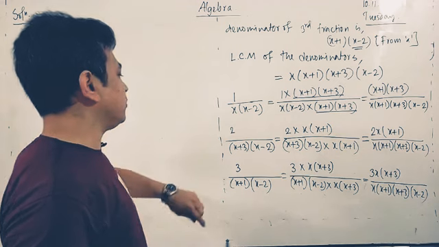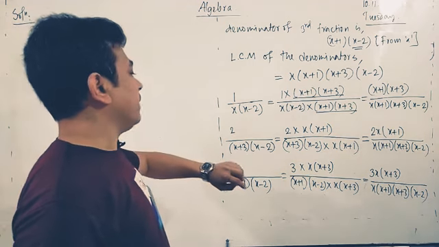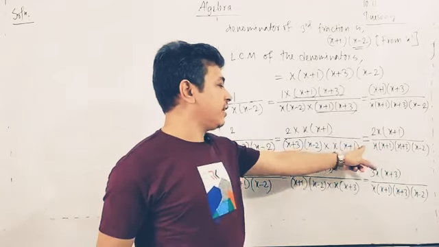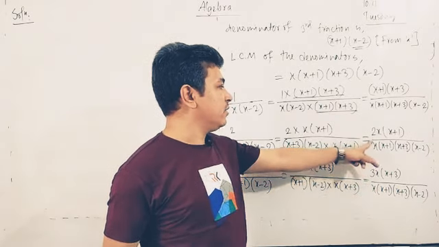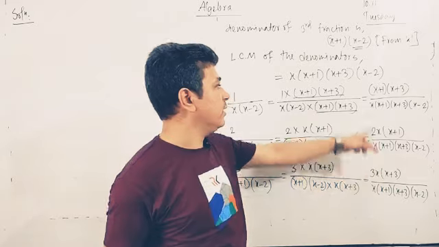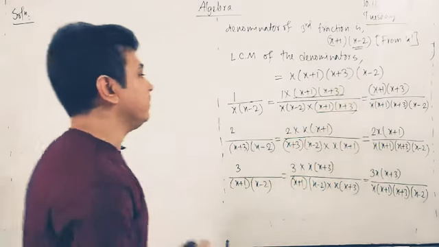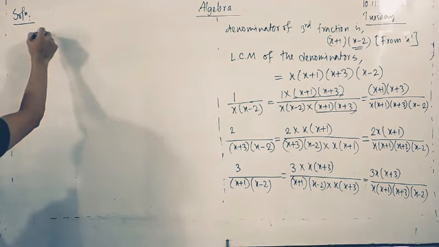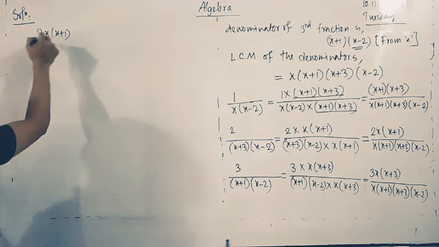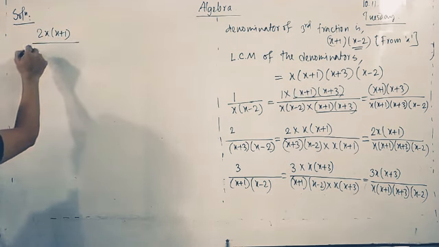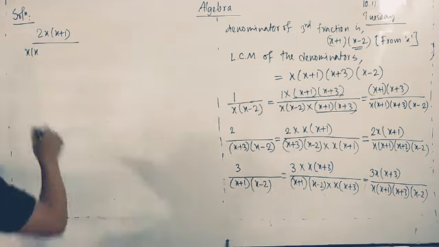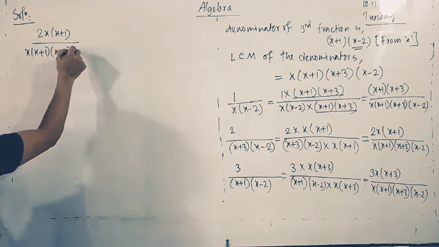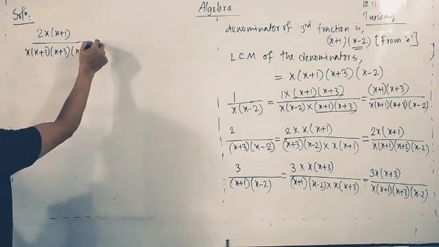I think the class is already over. So I am just directly writing. I am doing this second fraction, third fraction, the addition of this one, and subtracting the first one. So look at that here: 2x into (x+1), divided by x into (x+1), (x+1)(x+3)(x-2).